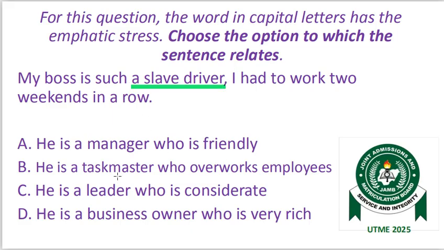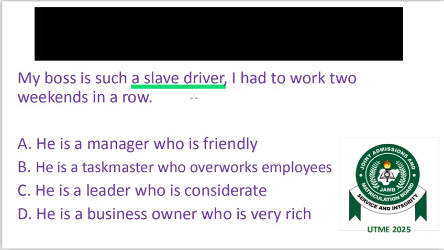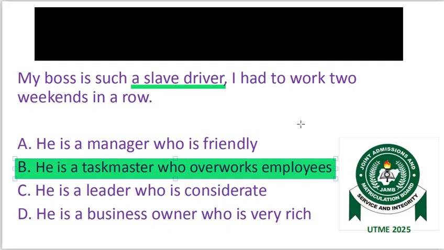B. He is a taskmaster who overworks employees. C. He is a leader who is considerate. D. He is a business owner who is very rich. A slave driver is an unkind person who makes other people work very hard with little or no rest. And that is option B. He is a taskmaster who overworks employees.